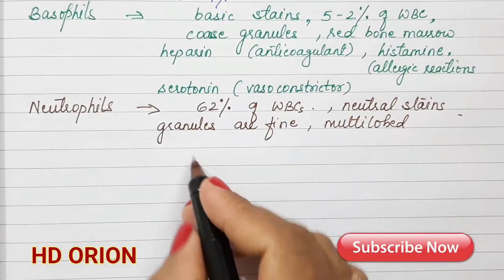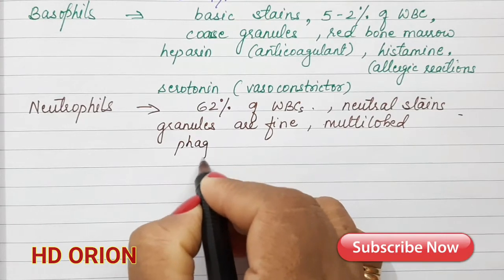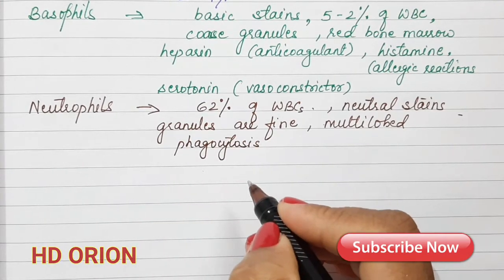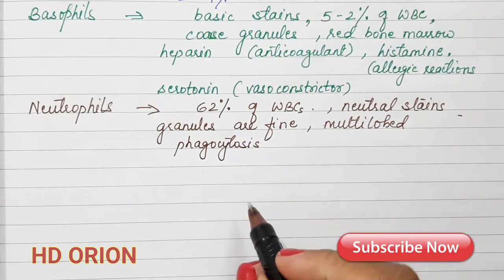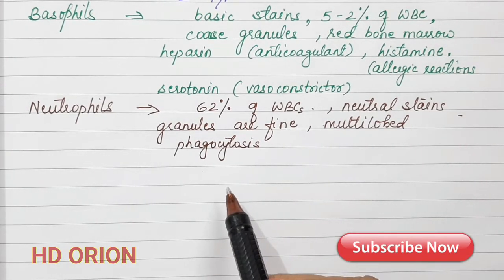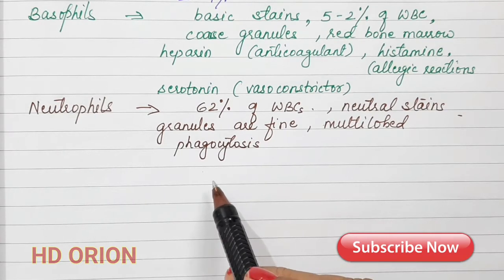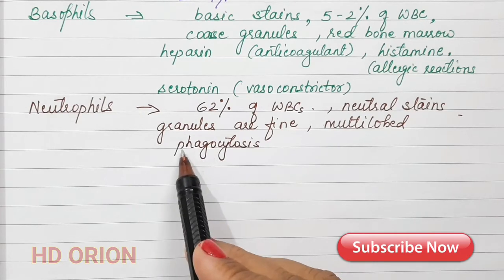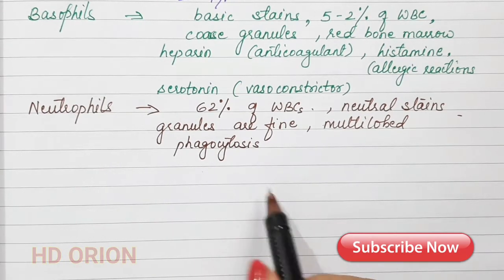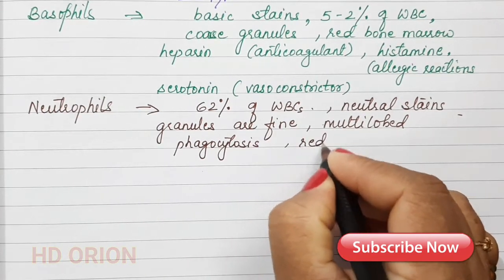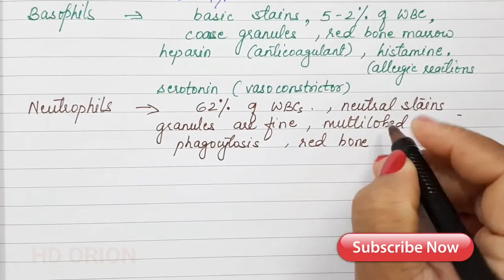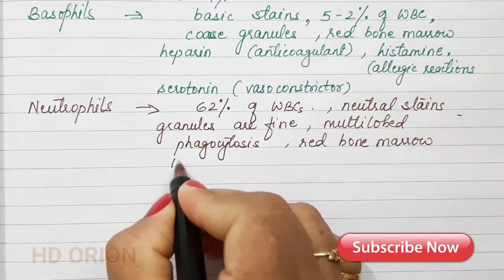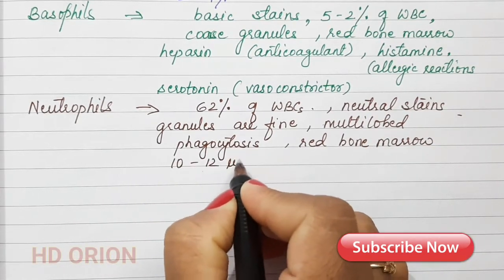The main function of neutrophils is that they perform phagocytosis. Now what is phagocytosis? It means eating up or cleaning up all the debris that is present in the blood. So whatever is unwanted in the blood, the neutrophils eat up all that debris and clean it. This is known as phagocytosis. It is produced in the red bone marrow. Its size is almost 10 to 12 micrometers.